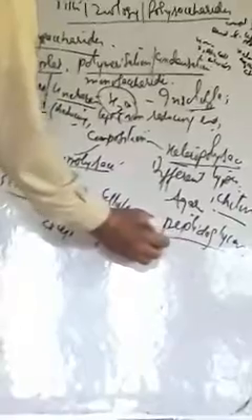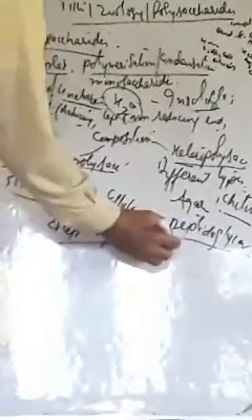Except sugars, all the polysaccharides are not sweet. Sugars are sweet, all except sugars are not sweet. And the second thing is that the polysaccharides cannot pass through the cell membrane. They are large, they cannot pass through the cell membrane easily.